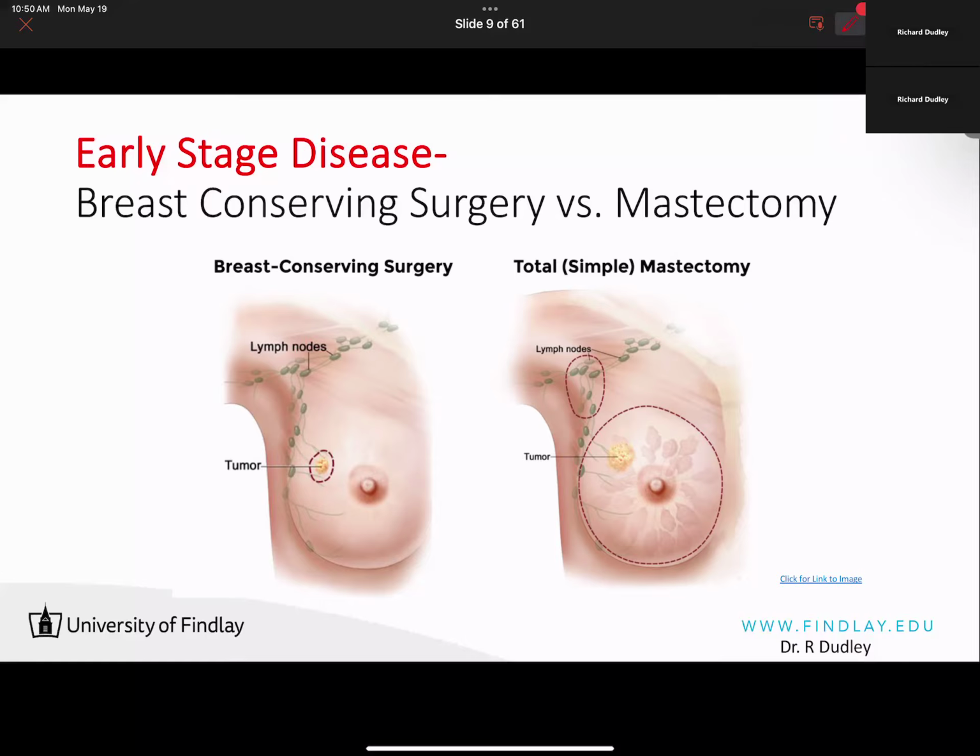And while they're there, they might inject some dye into these lymph vessels, these lymphatics. And what'll happen is that dye will indicate the lymph nodes that are closest to and draining the tumor, and we call these sentinel lymph nodes.